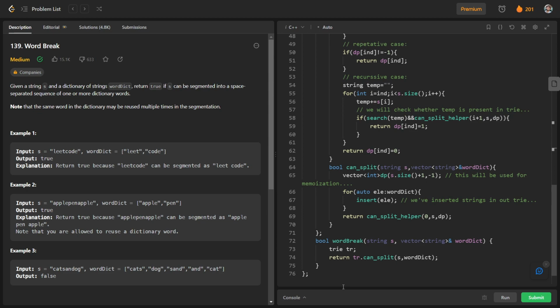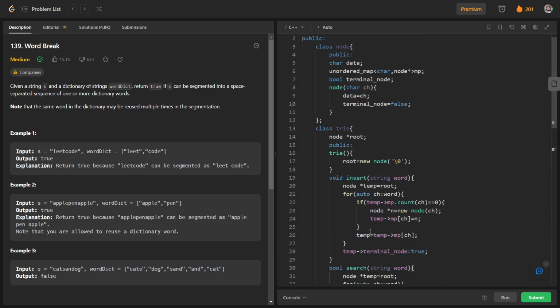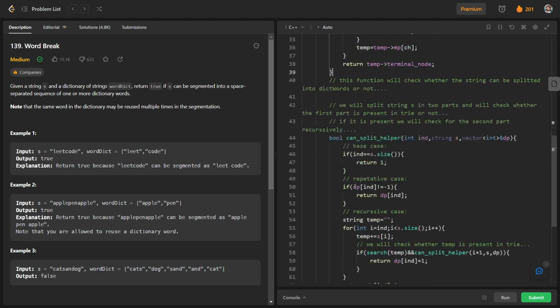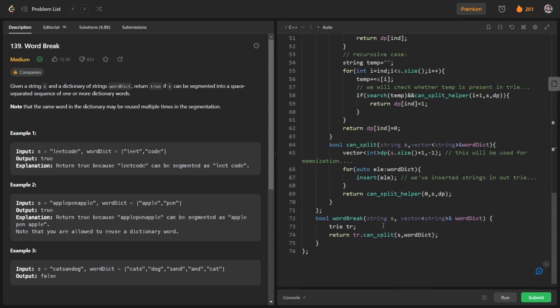And you can see that these functions are present in the class of Trie, not in our main function. So in order to fetch these functions, we have to make an object. So here we have the object tr of Trie, and we just return tr dot can split with s comma wordDict. So in this way, this Trie method was working. And if you want to solve this question using just the Trie method, you can use this code. And if you want to see another method, you can see it also.